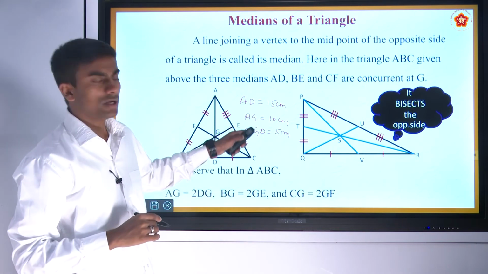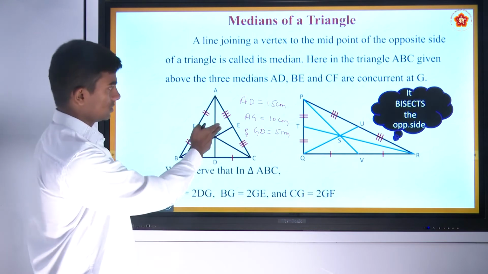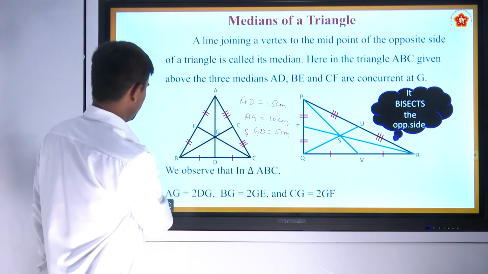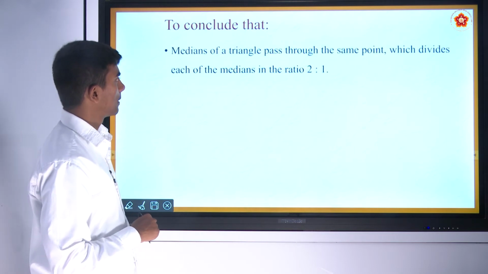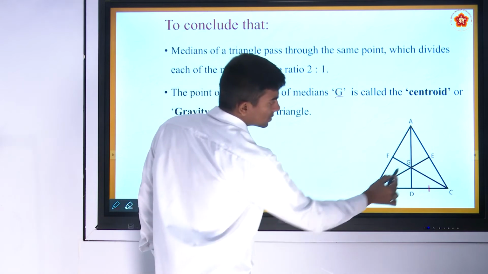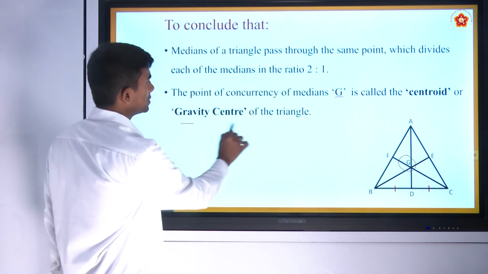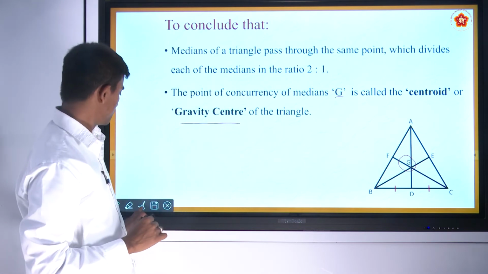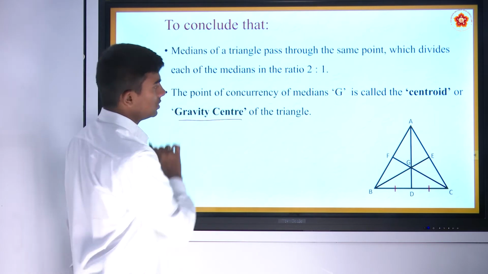This is the relation between medians and the length of the sides. This is the ratio of medians. The point of concurrency of medians G is called the centroid or gravity center of the triangle.